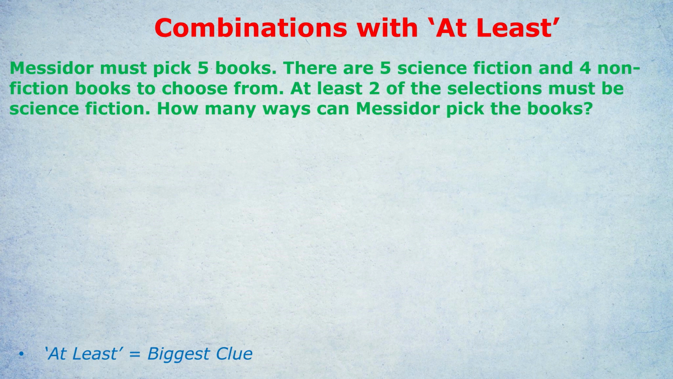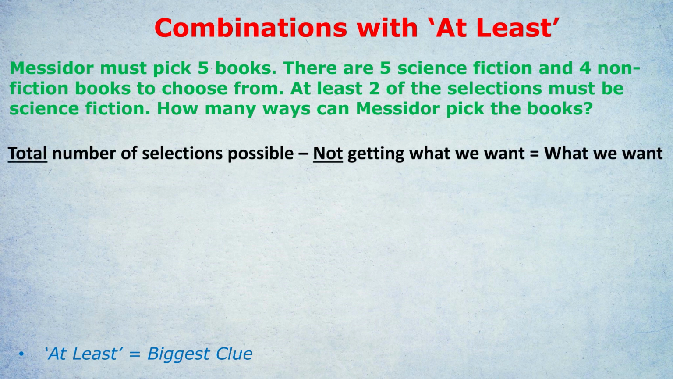How can we fail to get 2 science fiction books? Well, by getting 1 science fiction book only, or getting 0 science fiction books. And those are only 2 calculations where we fail to get what we want. So we're going to do the same thing again. Find the total number of selections possible with no conditions attached. Take away those 2 failures, and that will give us what we want. Basically, this formula again.